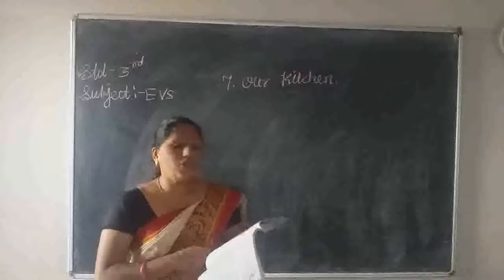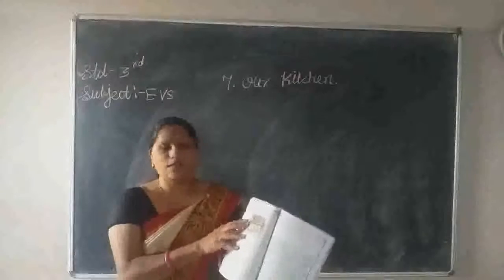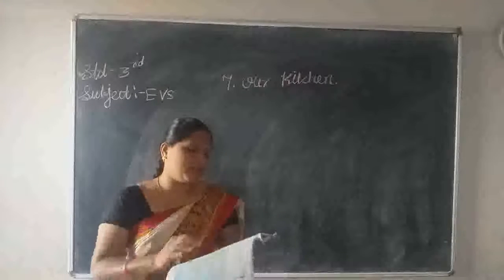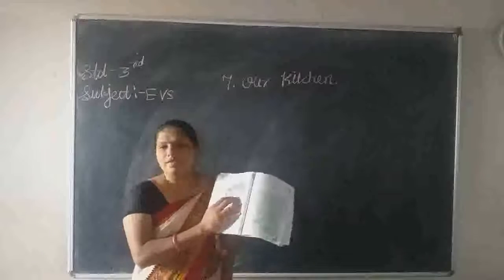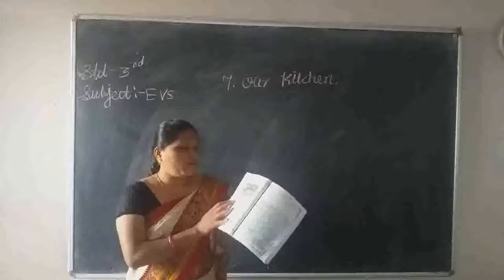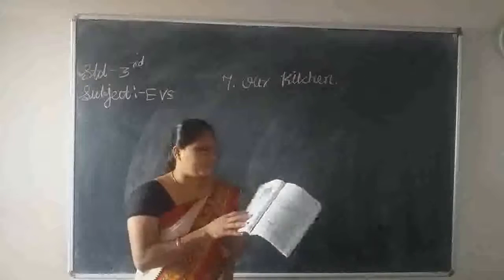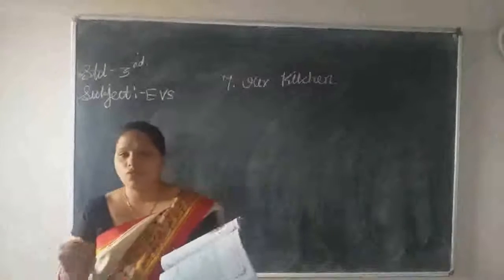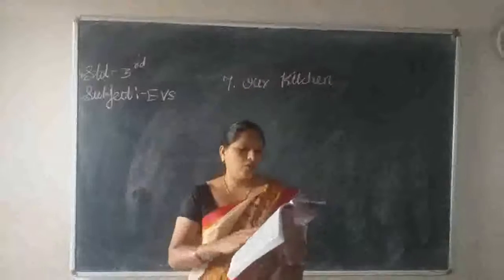What is the mother doing? She is on one side. She is making some vegetables on the gas stove. On another side, she has kept a pressure cooker. Next, what is the father doing? Father is cutting the vegetables. He is cutting all types of vegetables. And what is Ramu doing? Ramu is washing the vegetables. He is cleaning and washing the vegetables. And what is the sister doing? She is bringing a pot of water. She is taking a pot, and in that pot there is some water.